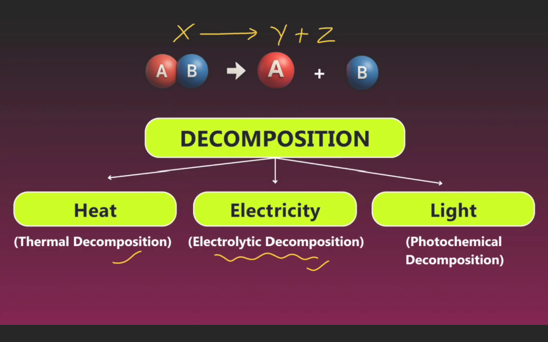Heat decomposition is known as thermal decomposition, electricity decomposition as electrolytic decomposition, and light decomposition as photochemical decomposition. It means decomposition reactions are carried out in three forms: thermal decomposition reaction, electrolytic decomposition reaction, and photochemical decomposition reaction.